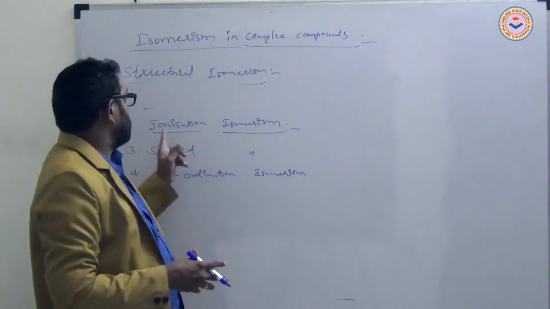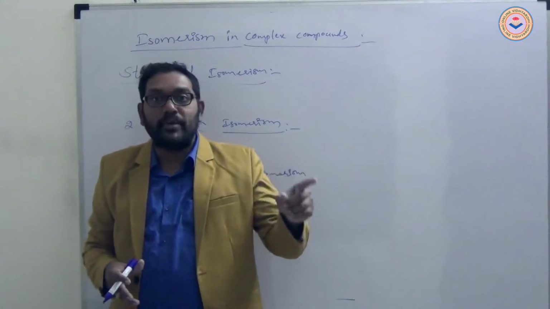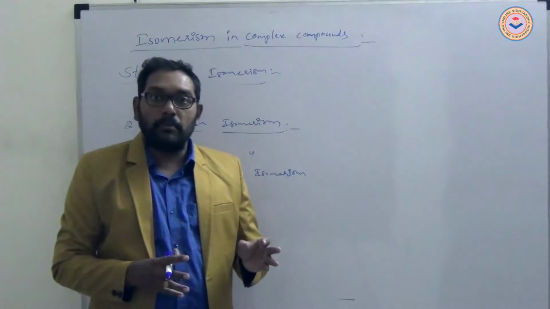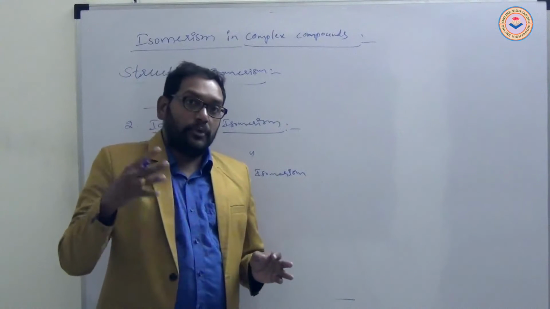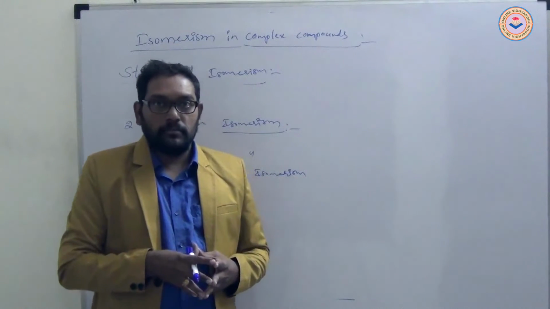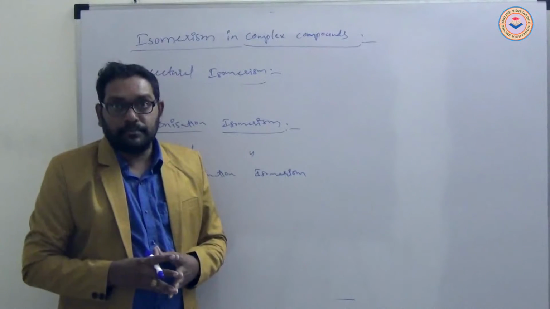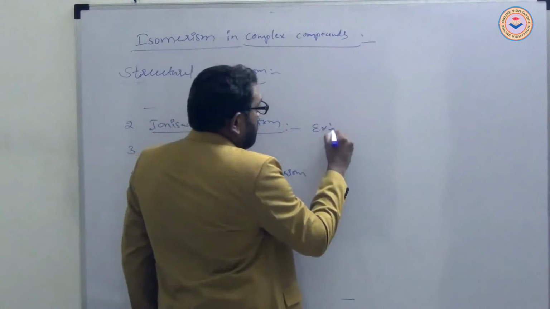Those complex compounds are said to exhibit ionization isomerism, with the same molecular formula producing different ions. That is ionization isomerism. Example.